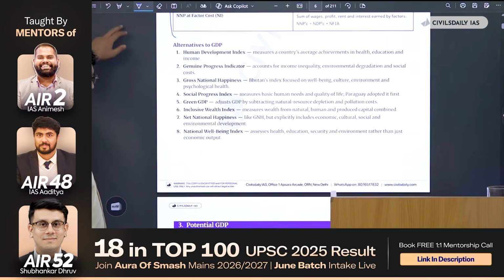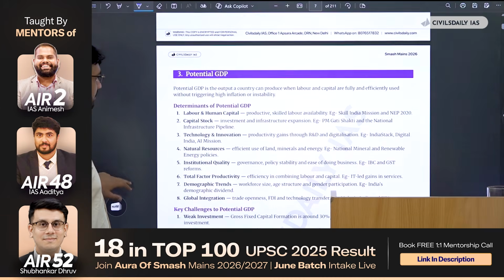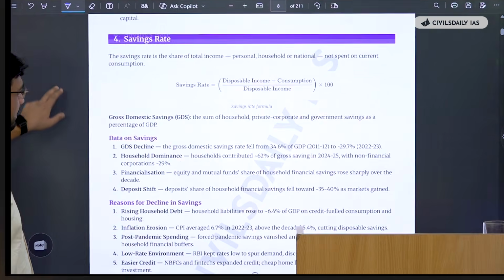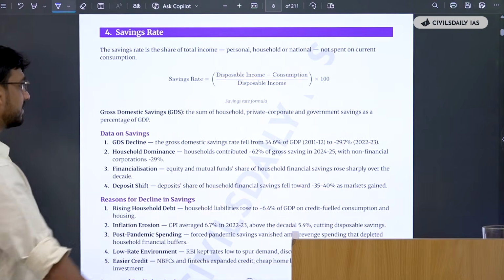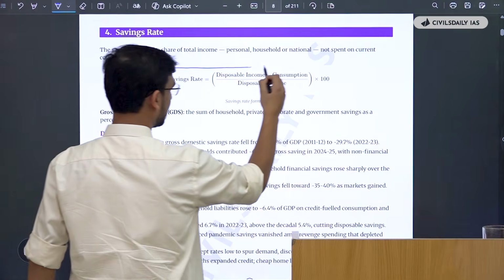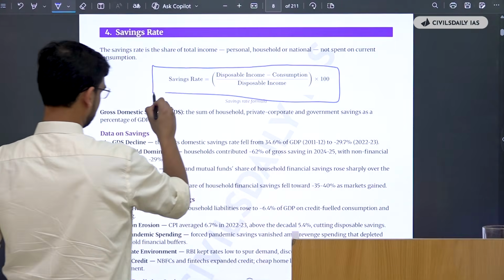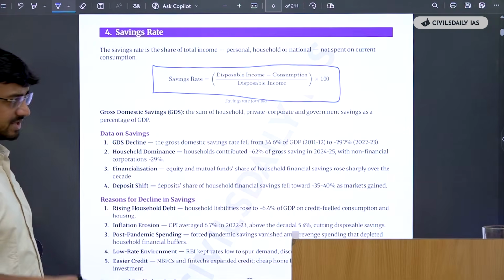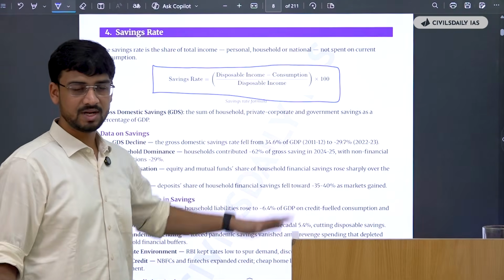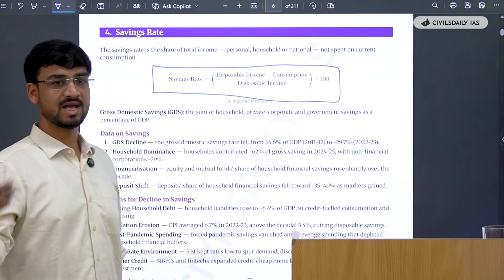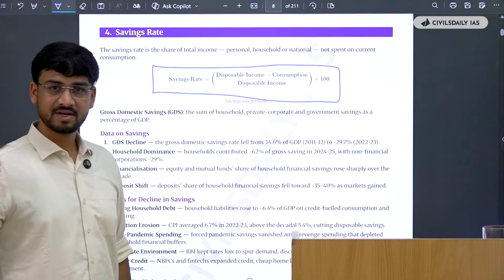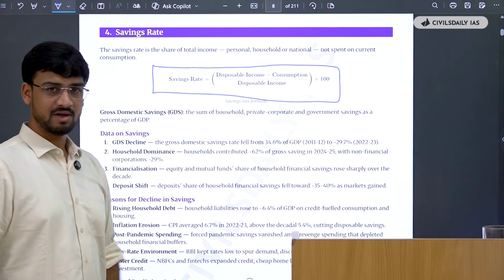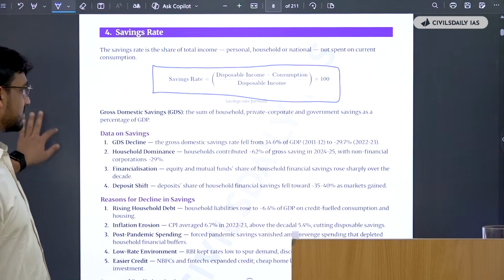Okay. Then you have the alternatives to the GDP. Then you have the topic of potential GDP. So they have covered it very comprehensively, very nicely. You can do that. Okay. And we have the savings rate. What is savings rate? So if there was a question on savings rate, why is there a decrease in savings rate in India as such, or increase in saving rates? So you can use this formula directly as a value addition in your answer just after the introduction to show to the examiner that you are very well aware of what the saving rate formula is, and you are technically aware. You're not just making things up, you are technically aware of the things in the question. So that is very helpful.